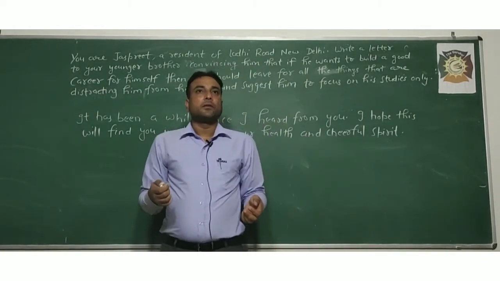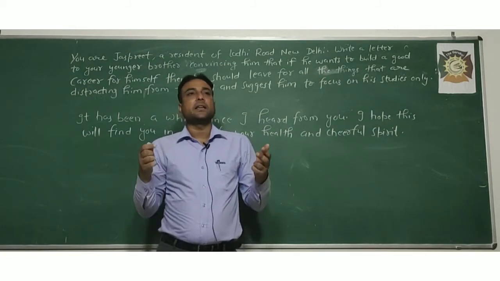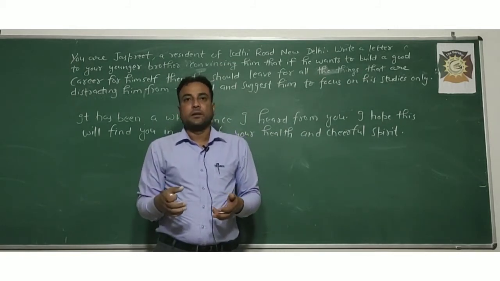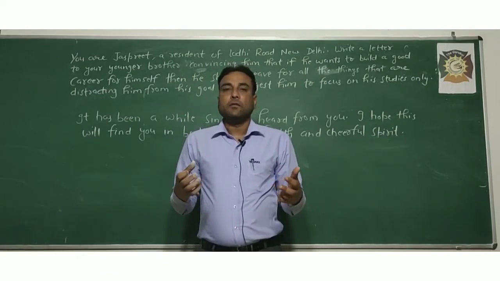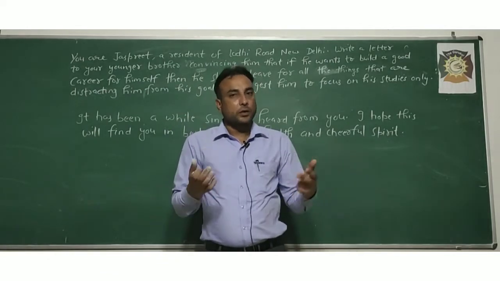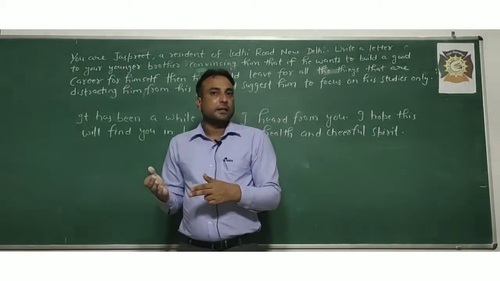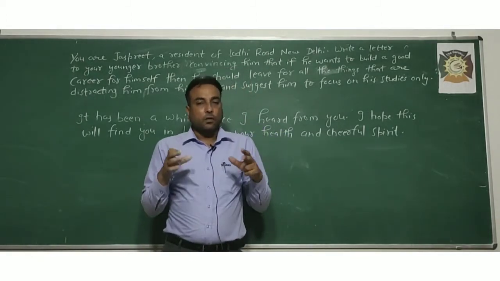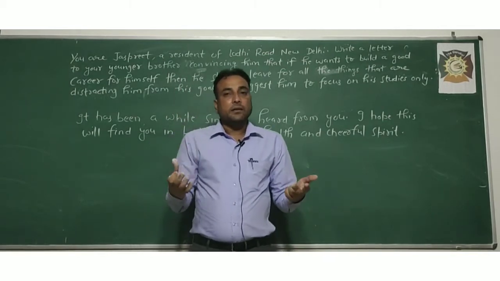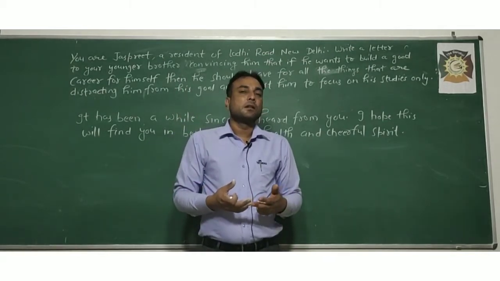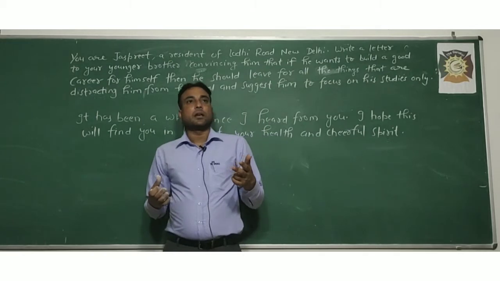Suppose recently I came to know about your poor performance. If you write to your brother, obviously when you come to know something about him, then you are going to write to him to avoid bad company and focus on his career, and to motivate him in very informal words. So how to start it?